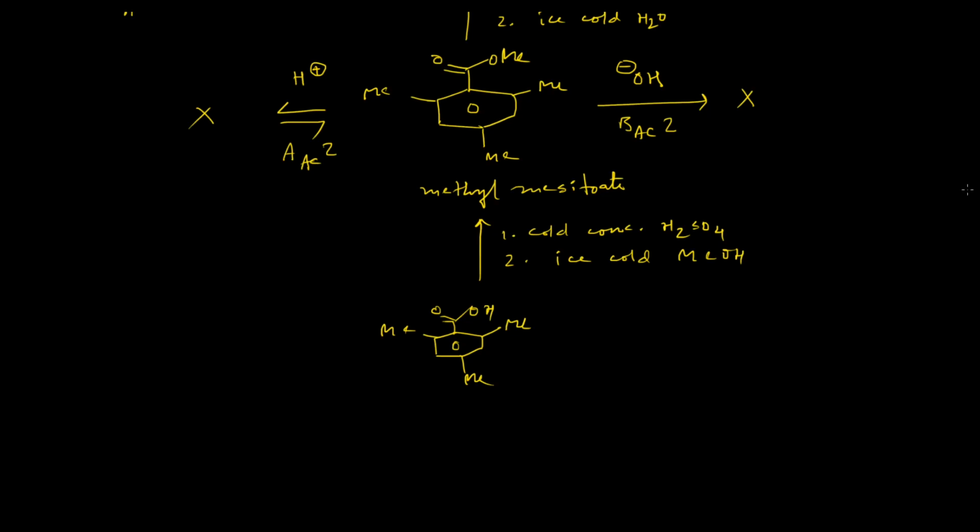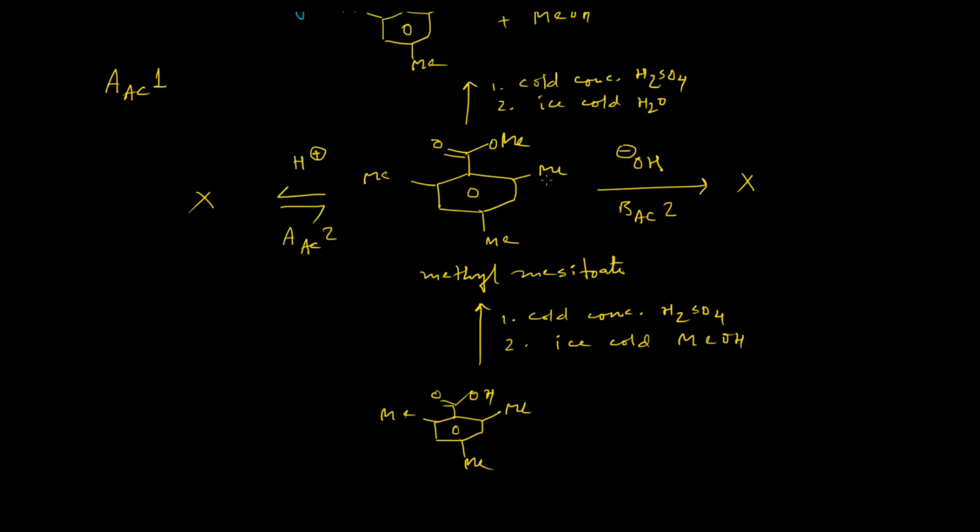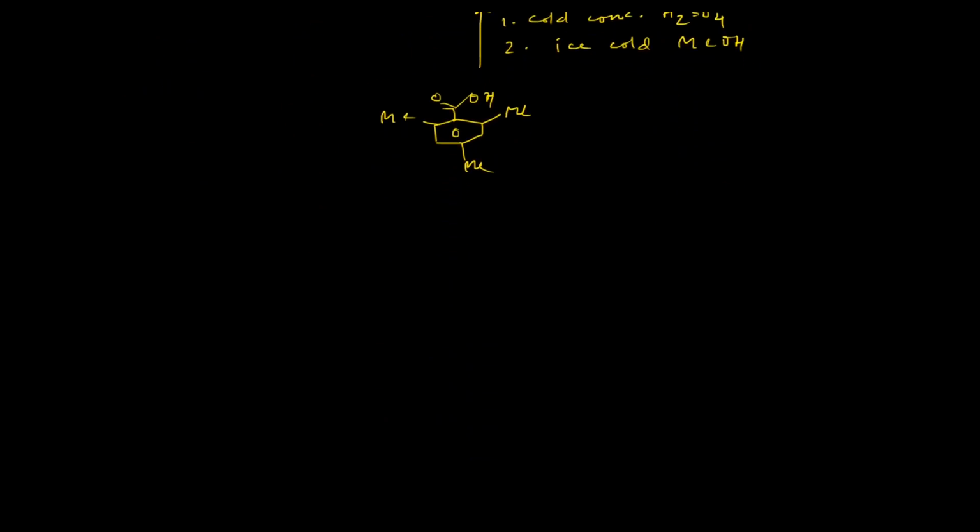So now they are very confused about the mechanism of this reaction, since it is not undergoing hydrolysis under the normal BAC2 or AAC2 mechanisms, which are very common mechanisms for ester hydrolysis. For determination of the mechanism, they performed some experiments.